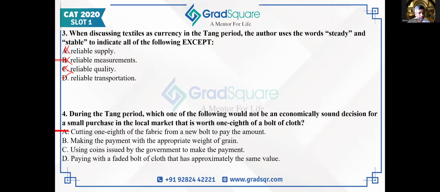And A gives us the answer directly. You might not be able to exactly find out why B, C, and D are incorrect. It's commonsensical. But A is given in the passage directly. So that's why I feel that 4 is an easy question. Making the payment with an appropriate weight of grain, maybe. The passage does not tell me that that's a bad economic decision. Similarly, using coins, the passage does not tell me that that's a bad economic decision. If I'm using an entire bolt of cloth and not cutting it, the passage says that is actually a better economic decision than cutting it up. So cutting of cloth is the only thing that the passage refers to as a bad economic decision, because it decreases the value of the bolt itself. So by using that particular sentence, 4 can be easily marked as the answer.